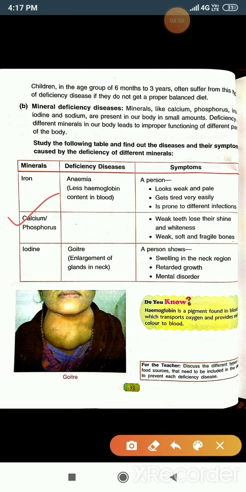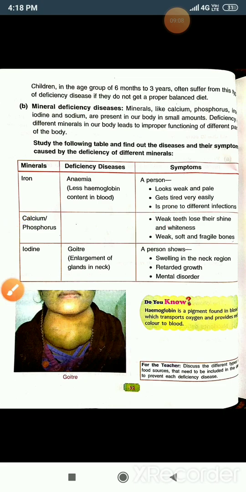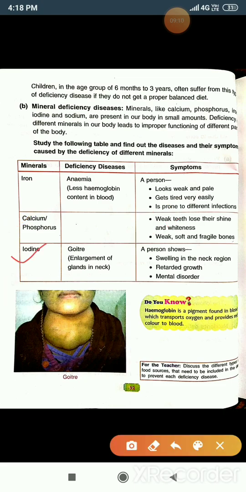What will happen? Weak teeth lose their shine and whiteness. Okay, and weak, soft and fragile bones. These are the symptoms of the calcium phosphorus deficiency. Okay, now come to the last, iodine is also a mineral, and due to this iodine, a disease,